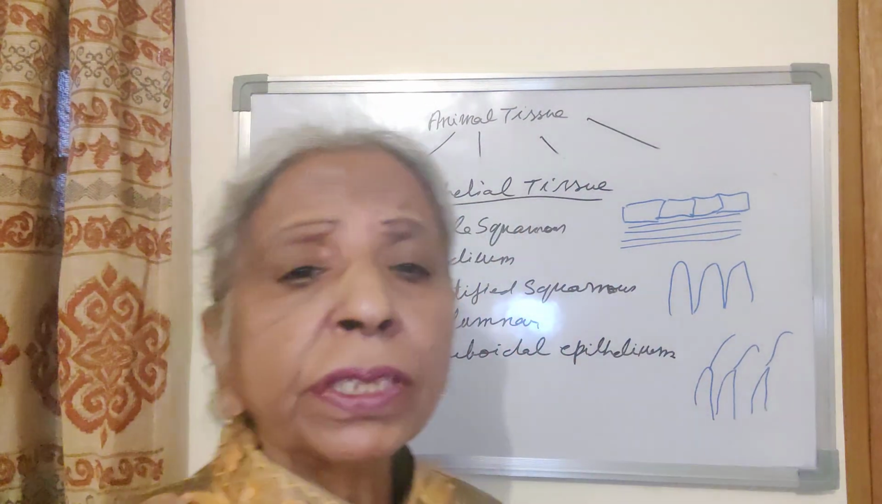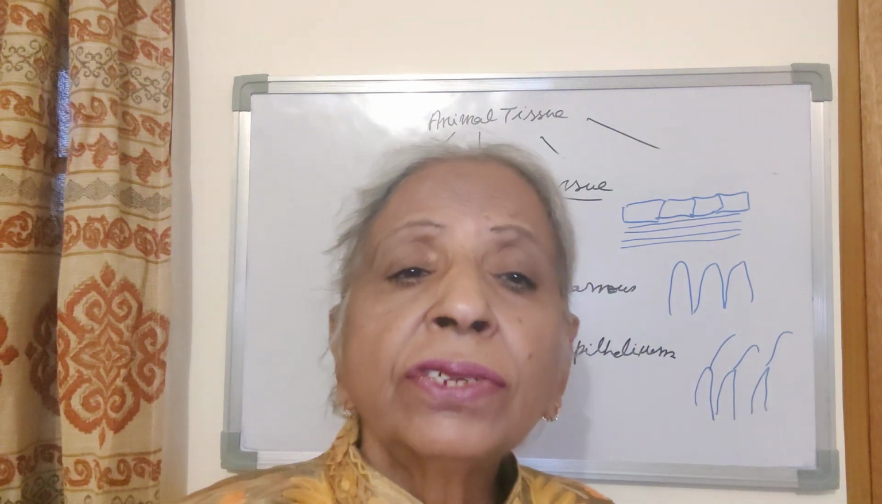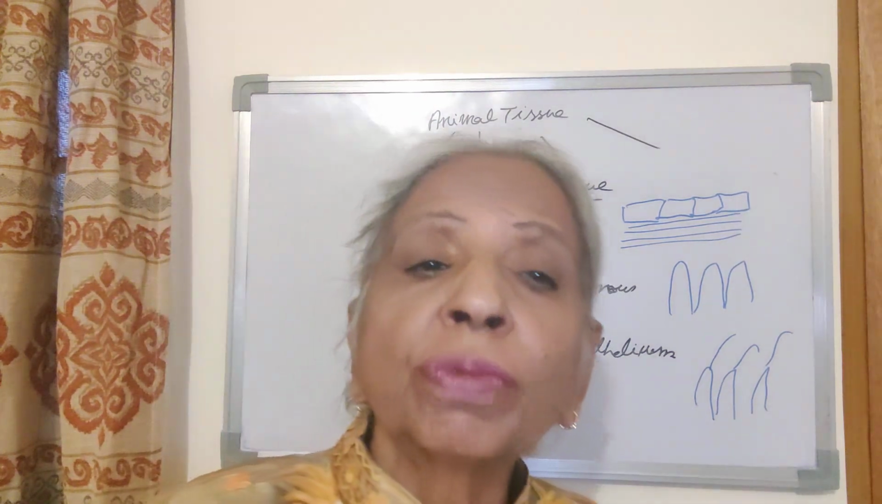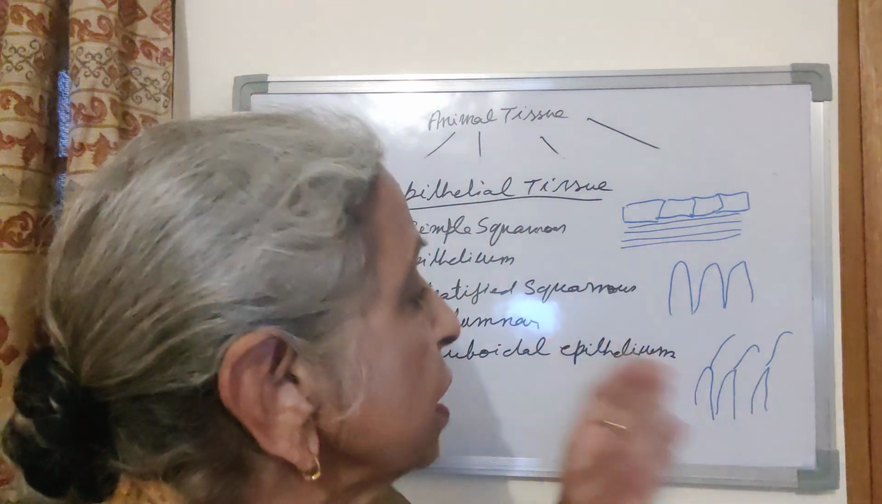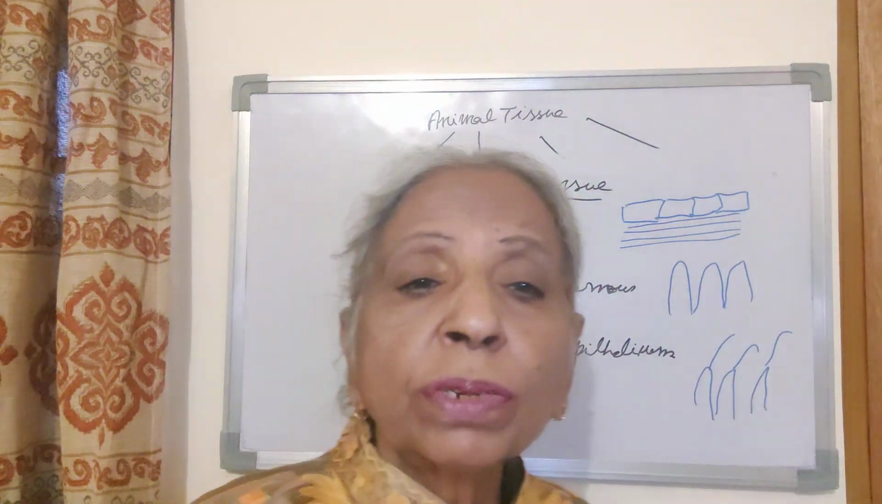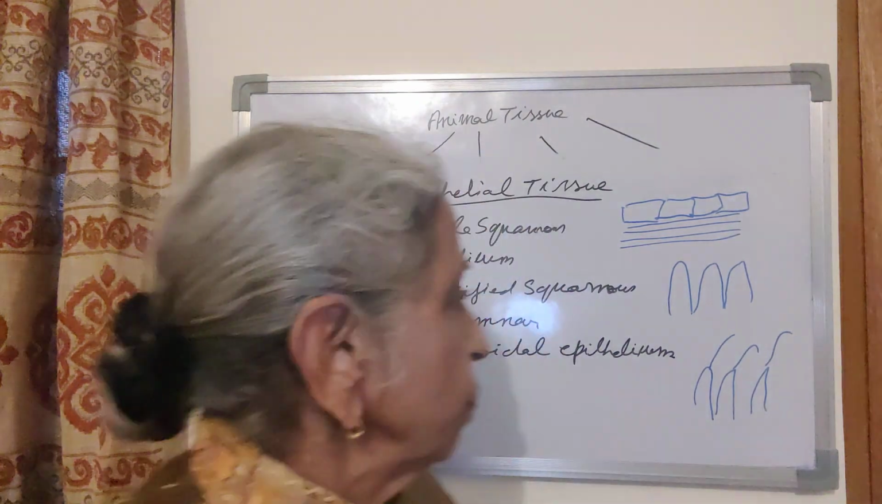Sometimes the cells of this columnar epithelium secrete secretions as well. So sometimes they are folded to form glands. So that is called the glandular epithelium. What is the function of columnar epithelium? It is absorption as well as secretion.